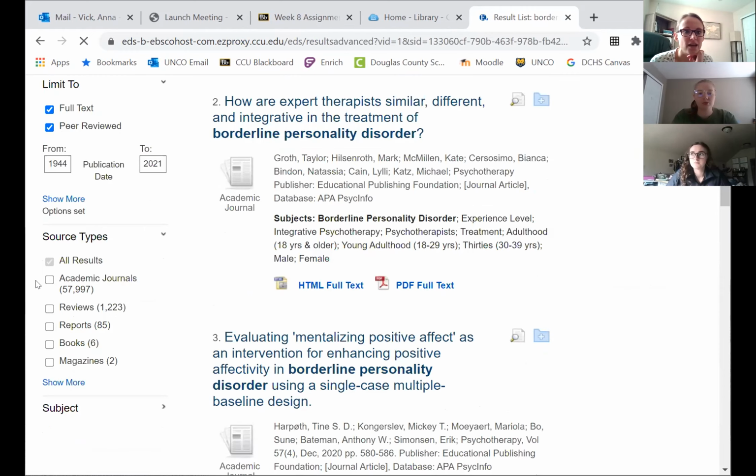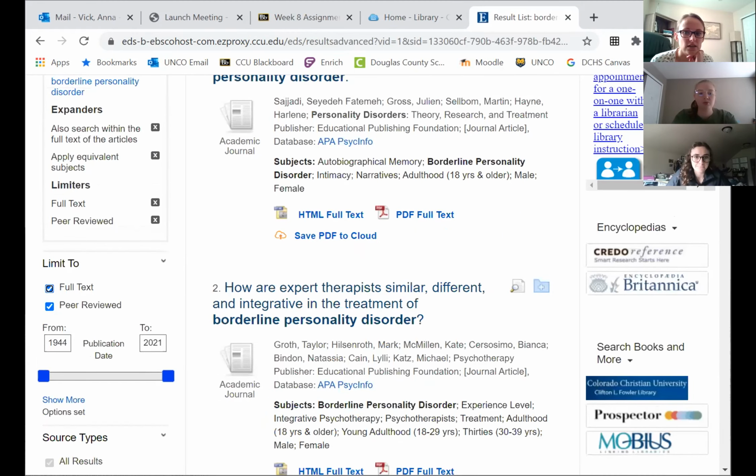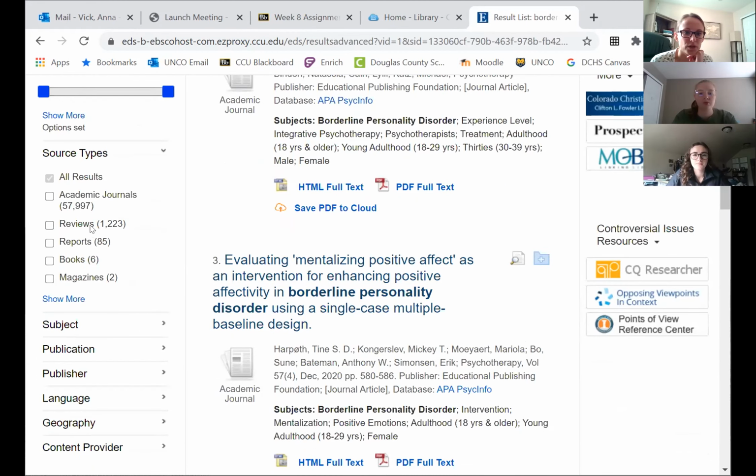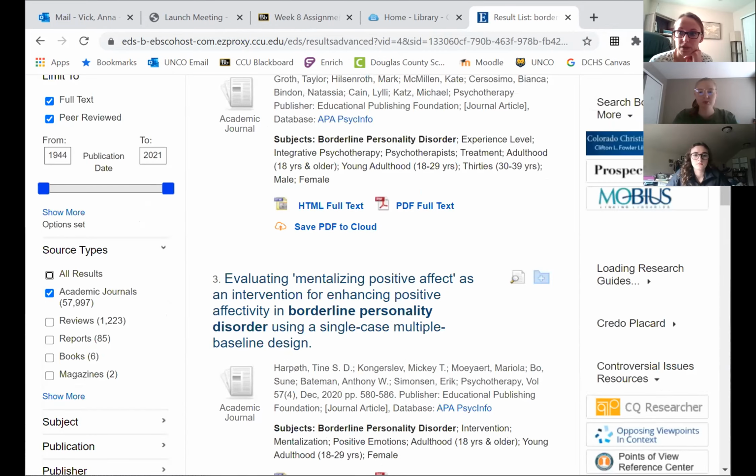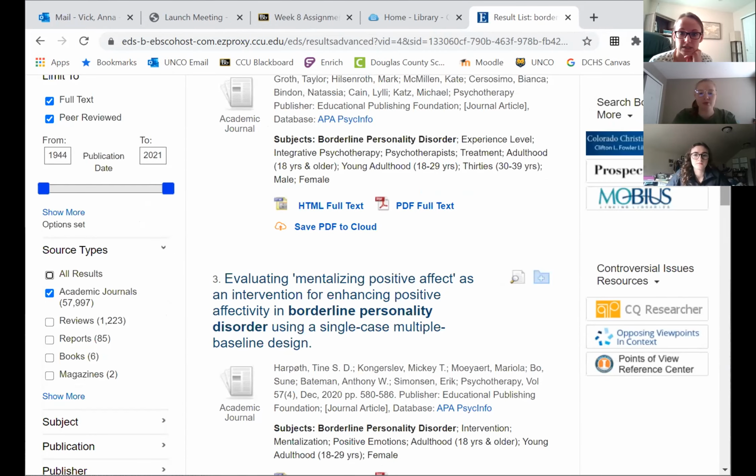Okay. And then the last thing to click is academic journals, because you'll see that this otherwise will come up for you with 1,223 reviews, 85 reports. Those are not things that I want to see. So I'm just going to click academic journals, and that will ensure that the results I'm getting are peer reviewed and meet the criteria for the assignment.